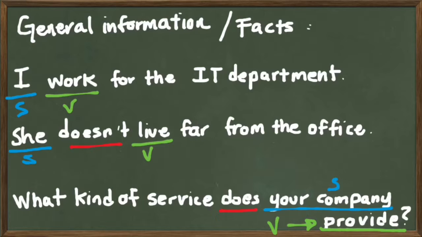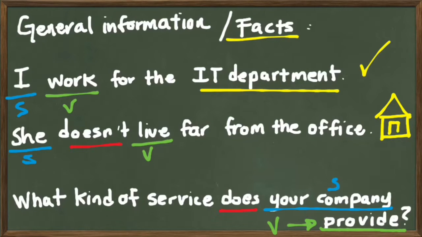All right. How do we know that this is general information only? Well, in example number 1, we're saying that I am part of the IT department. We're not asking a question. We're saying that we are part of it. So it's a fact. It's real. It's not an invention. Number 2, she doesn't live far from the office. Live meaning that her house is nearby, close to the office. So this is also a fact, general information about this girl. And in number 3, we're asking for what. We want information.